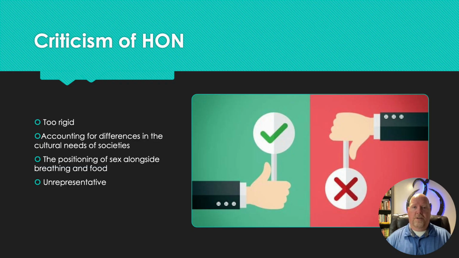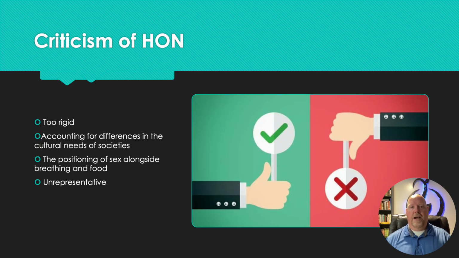Hofstede goes on to state that the hierarchy of needs alone does not account for differences in cultural needs of societies and their unique social and intellectual needs. He also asserts that bracketing sex in the bottom category, the foundation, forms an individualistic perspective that does not acknowledge the emotional and psychological impacts that this has on an individual.